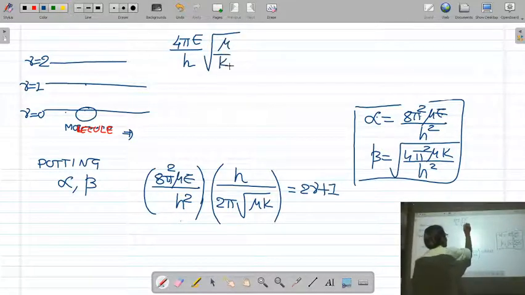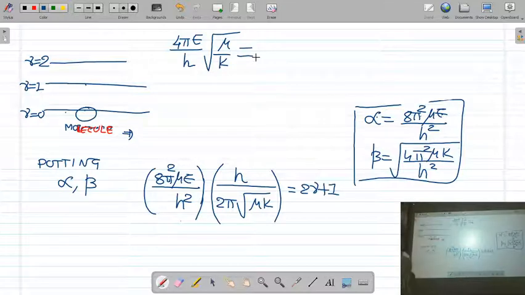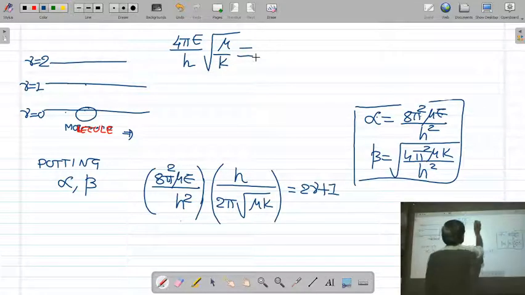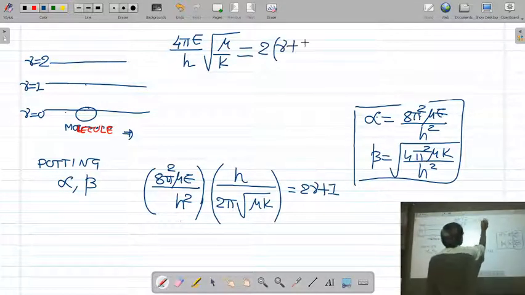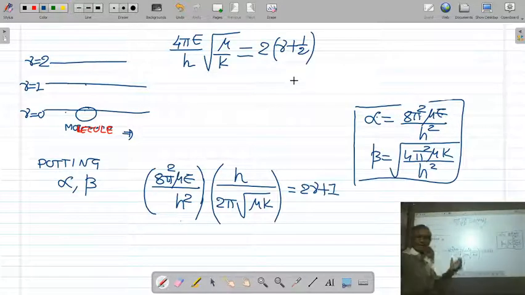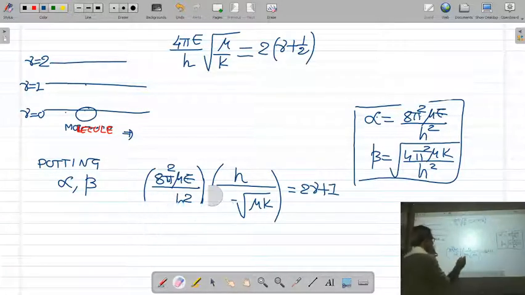mu by k is equal to, if I take 2 common, then it will be nu plus 1 by 2. So we get this equation. 8 pi square upon 2 pi will be 4 pi. The h is cancelled, so e upon h. This mu upon root mu will be under root mu by k is equal to 2 nu plus 1 by 2.